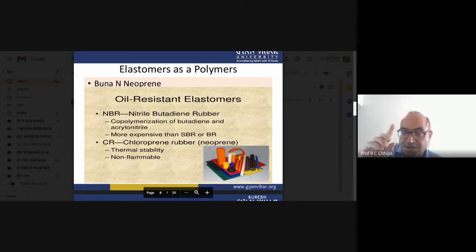Similarly, in the case of the Bhopal gas tragedy, the valve elastomer had to be chemical resistant. That was methyl isocyanate. Methyl isocyanate is a poison, but it was used in pesticides, and pesticides are connected with agriculture produce.